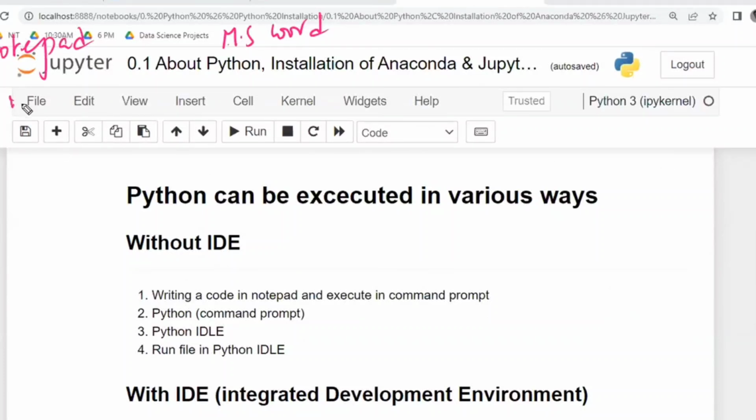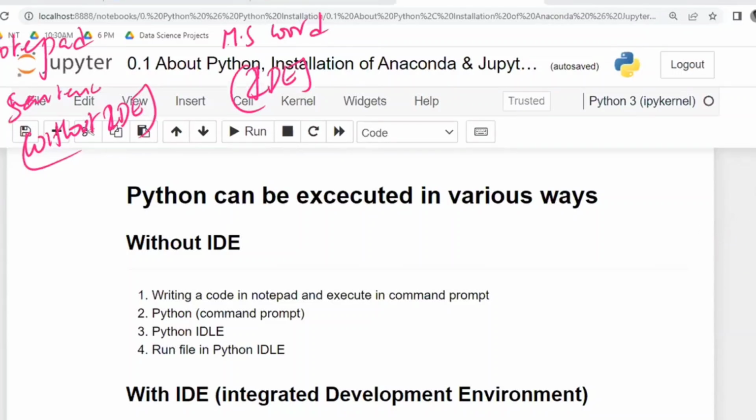In Notepad you can write sentences and paragraphs in English, and in Word also you can type. Then what is the difference? In Word we can do bold and change things. Additional things are there. That is what is called an IDE. Here in Notepad nothing is there, so it is called without IDE. That is the difference.